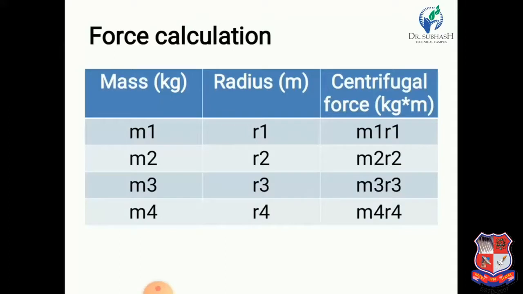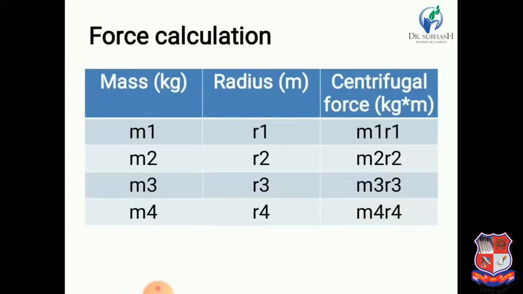If we calculate centrifugal force in kg into meter, that means m into r, we obtain m1 r1, m2 r2, m3 r3, m4 r4. So we have four centrifugal forces, Fc1, Fc2, Fc3 and Fc4.